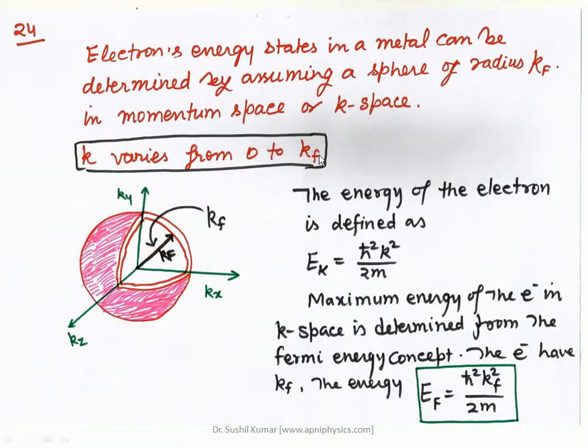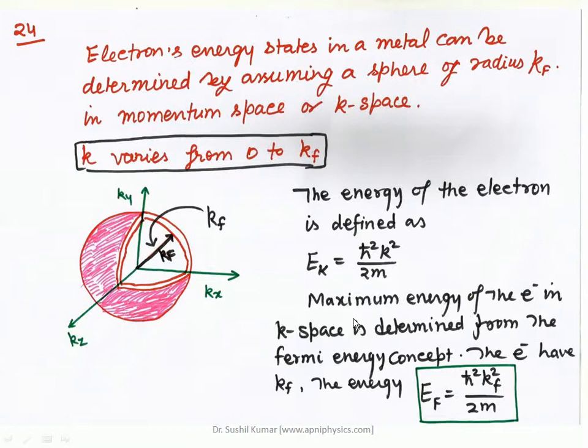Now we have considered here a momentum space. In that momentum space we are considering a sphere of radius kf, and the energy of the electron is defined by the formula E equals p squared upon 2m, where p is defined in terms of k: p equals h cross k. So the energy of the particle is equal to h cross squared k squared upon 2m.